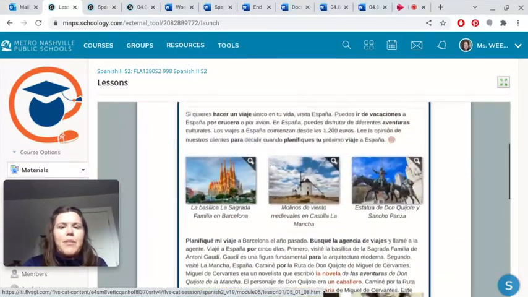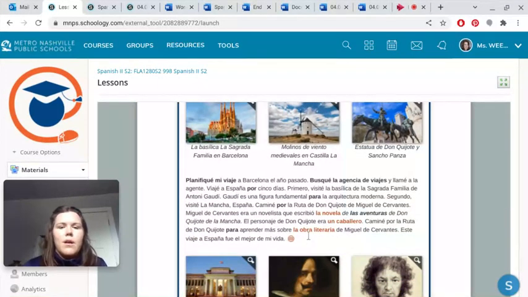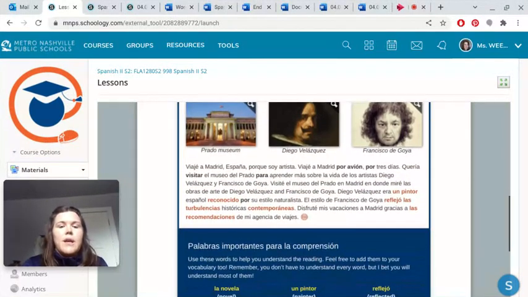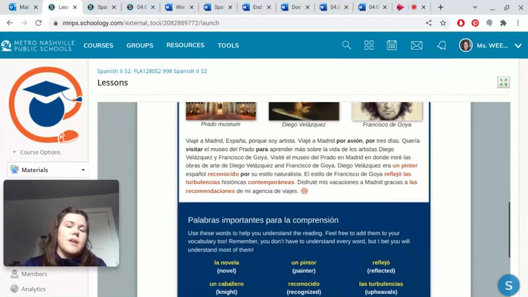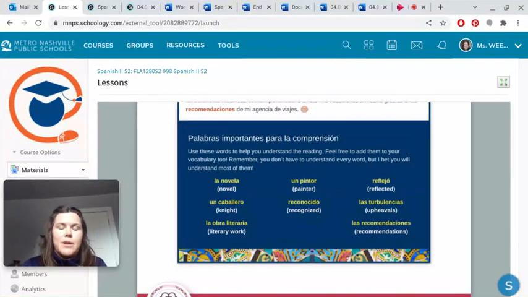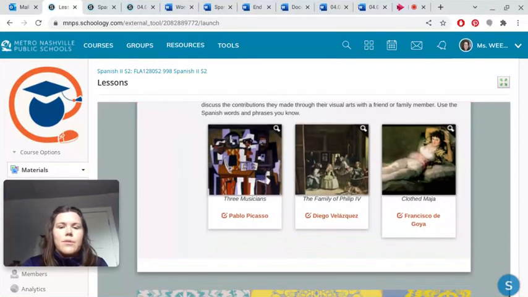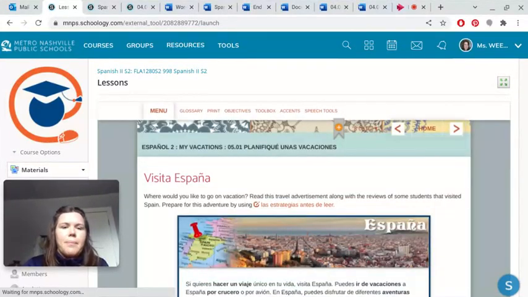Okay, this is reading through a section about Spain. It's really interesting. If you need the English, it is right here. You can always, but it's important to read through all of it and try to just comprehend, pull out the context clues. You'd be surprised at how much Spanish you can learn from just reading, even if you don't understand every single word. So this is that section. You just work through that and read through all of that.